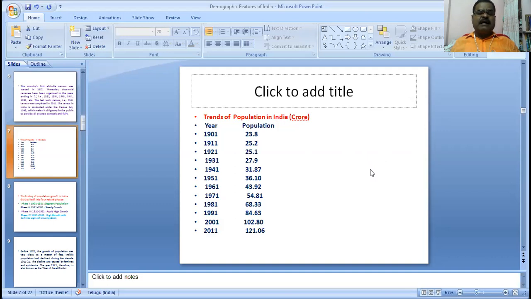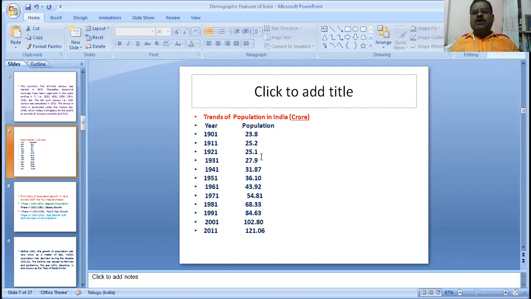In 1911, it was 25.2 crores. In 1921, 25.1 crores. You observe that in 10 years only about 2 crores increased, and in that decade there was stagnation.